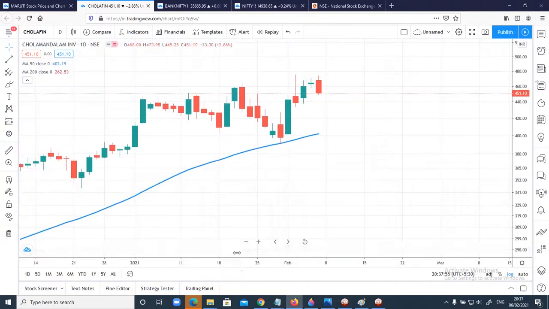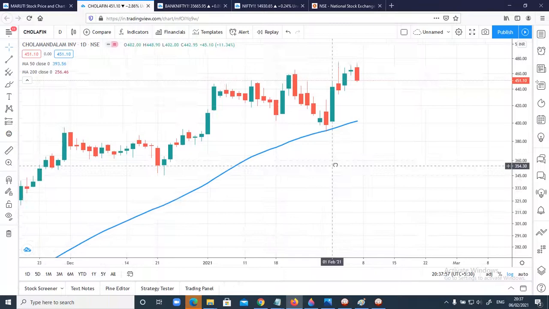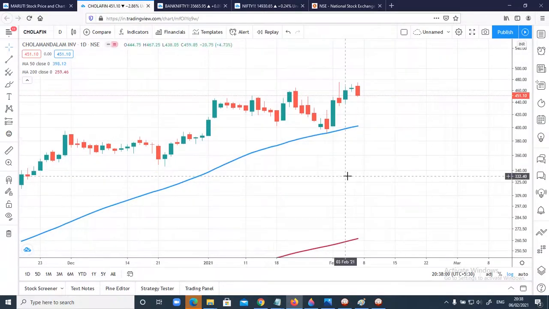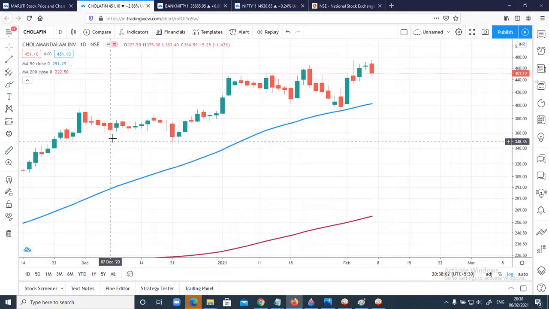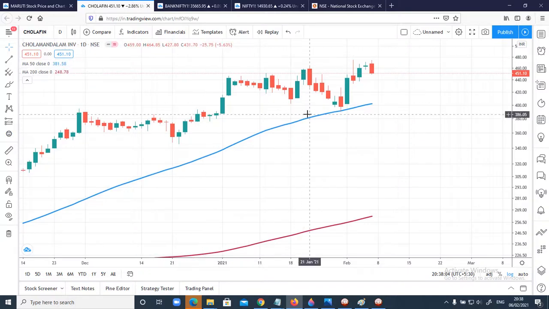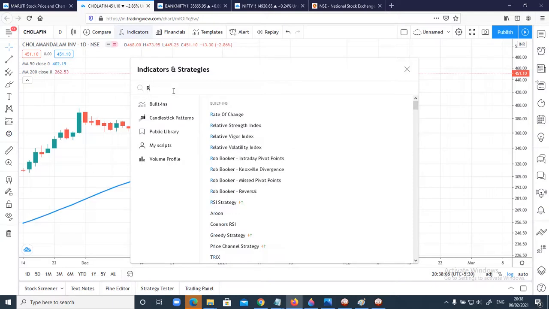Okay, the first thing, let me plot RSI as well. Looks like it has formed a kind of divergence here, and I'm also using the 50 moving average and 200 moving average for the analysis. Let me add one more indicator, that is RSI.